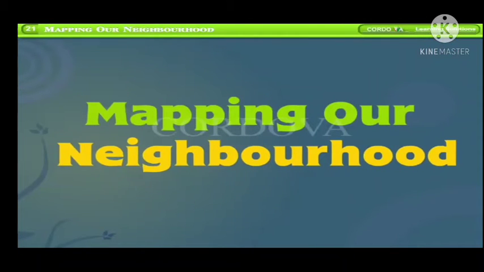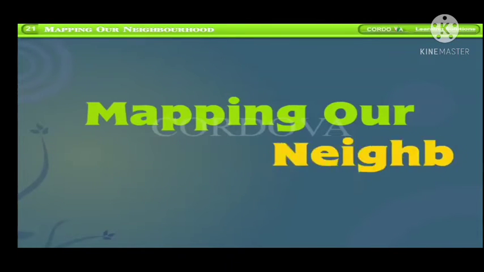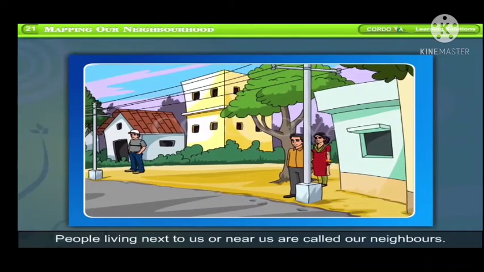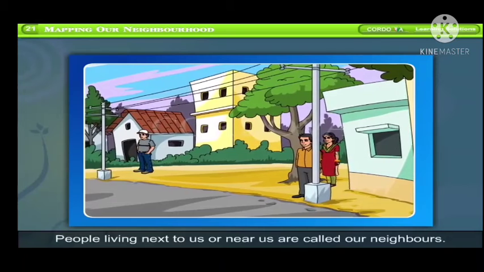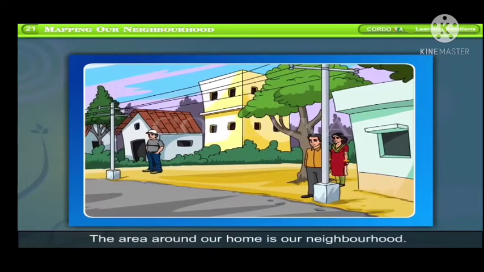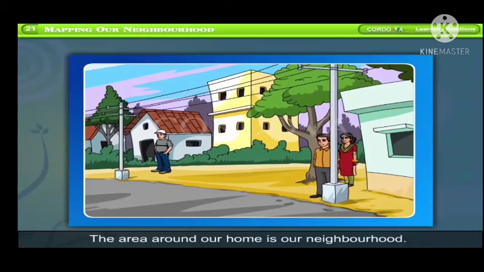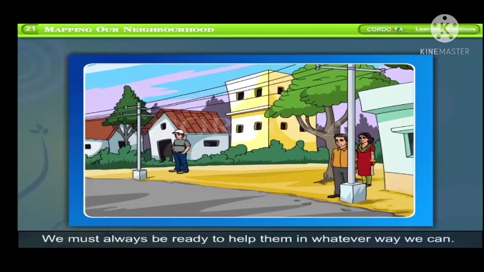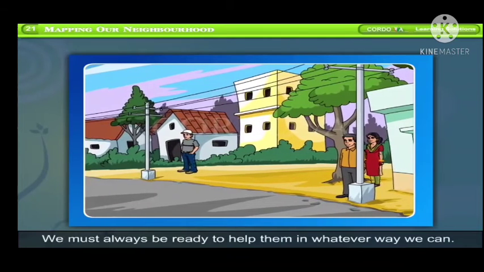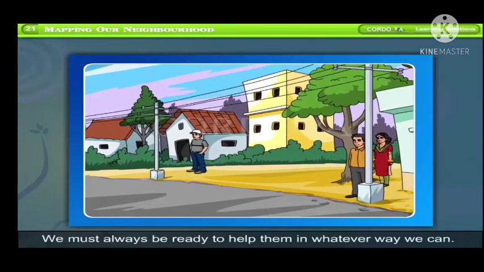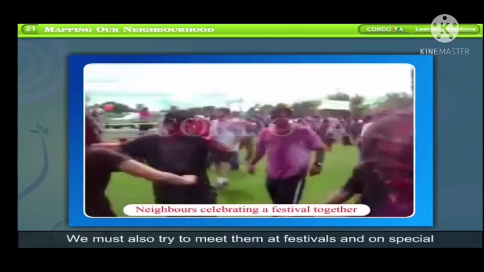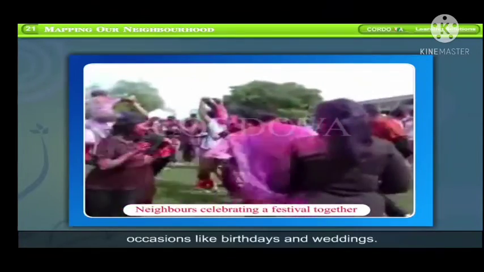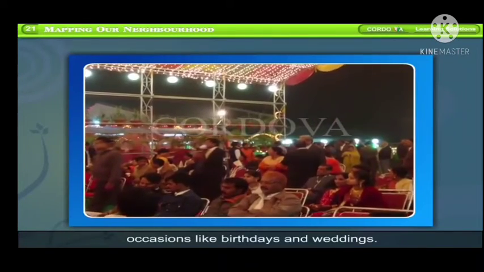21. Mapping our neighborhood. People living next to us or near us are called our neighbors. The area around our home is our neighborhood. We have friendly relations with our neighbors. We must always be ready to help them in whatever way we can. We must also try to meet them at festivals and on special occasions like birthdays and weddings.